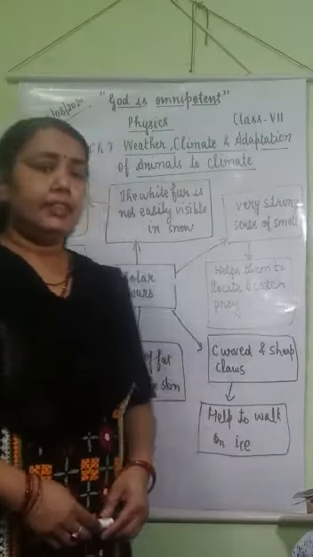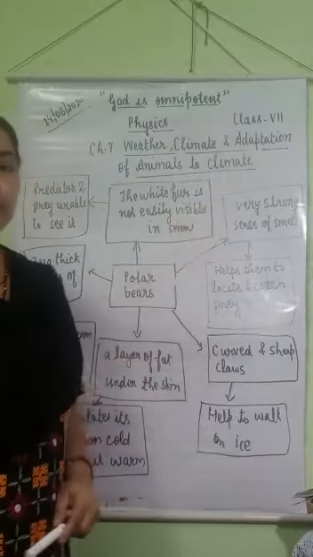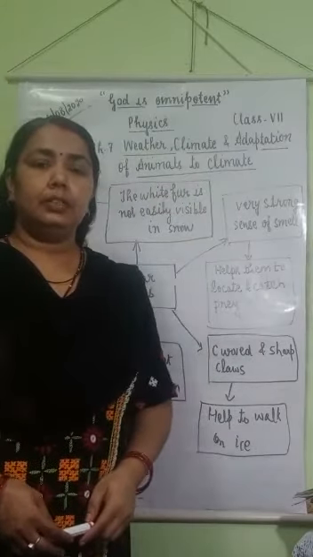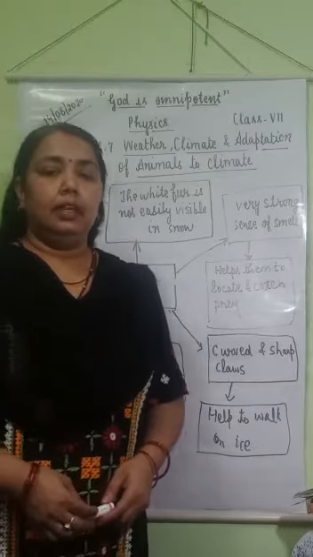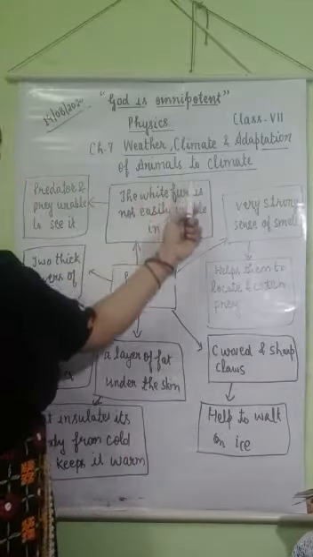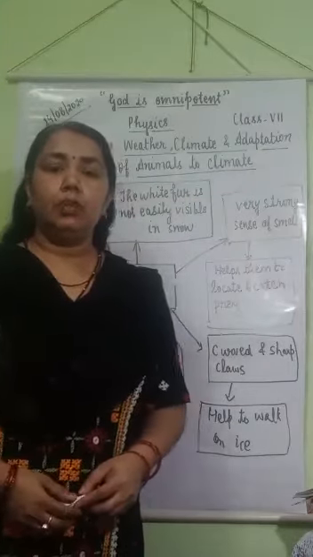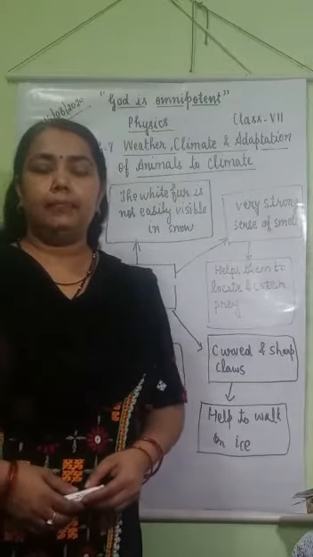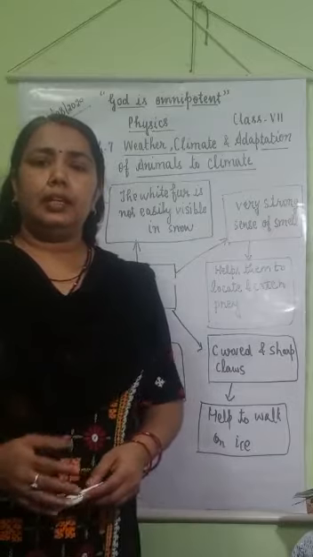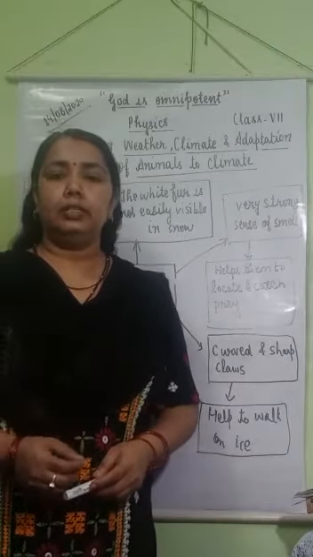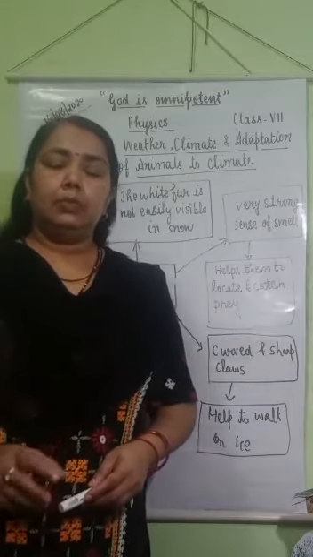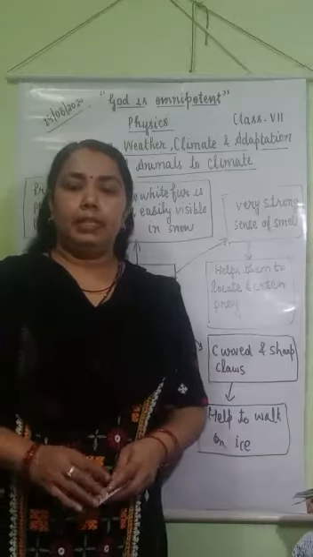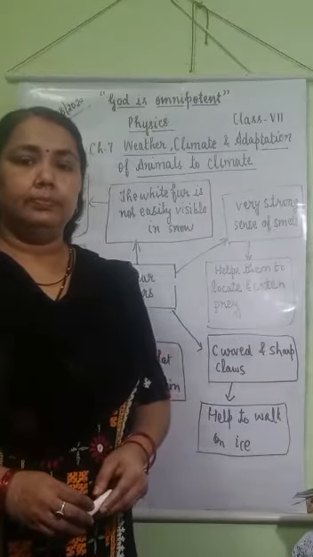We are discussing the chapter weather, climate and adaptation of animals to climate. In this chapter, we have discussed weather, climate and factors affecting the weather and climate. And now we are discussing adaptation of animals to climate. So you must know about adaptation. What is adaptation? The features and characteristics of an organism or an animal that enable them to survive in a particular region or particular climatic condition is known as adaptation.